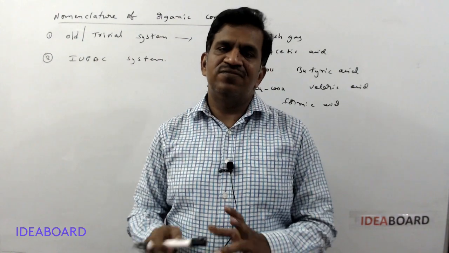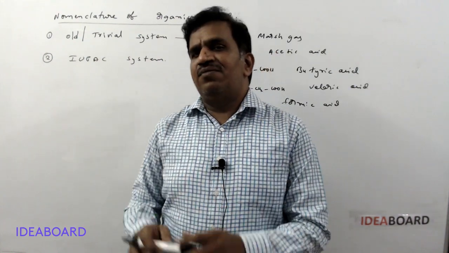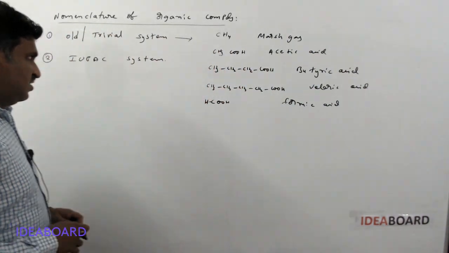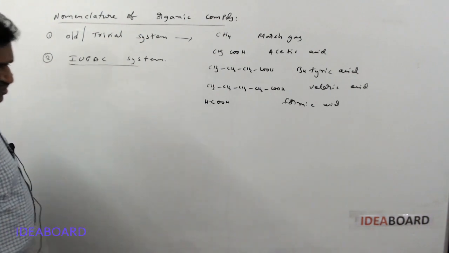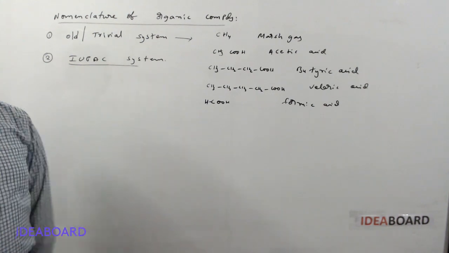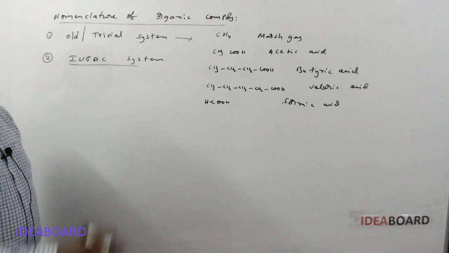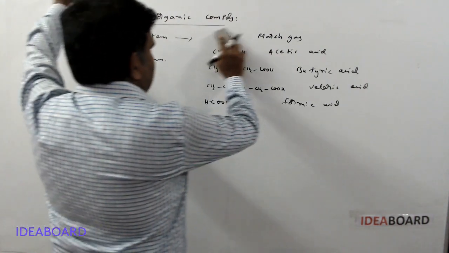So they get confused. To rectify that anomaly, scientists introduced the IUPAC system. IUPAC stands for International Union of Pure and Applied Chemistry.